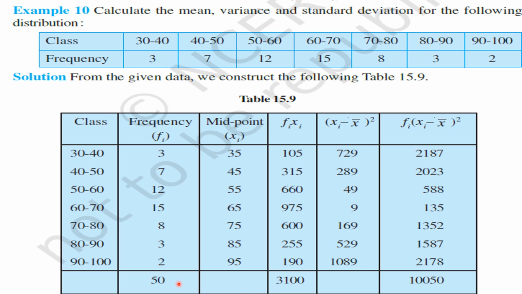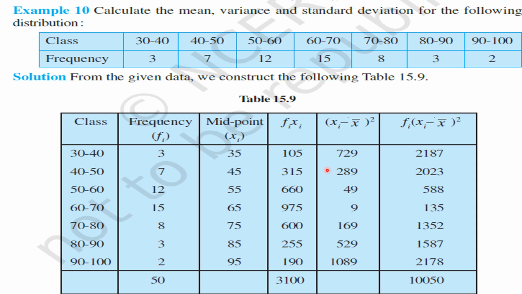3100 by 50. Then what do we get here? 310 by 5, 5 sixes are 30, 62. Okay, my children, 62 is the mean of this frequency distribution. Remember that point. It will be used in the next slide. Okay, my children, 62 is the mean of the frequency distribution. So let us find deviations. Here directly we find the squares of the deviations about the mean.